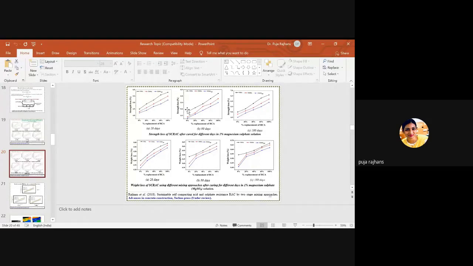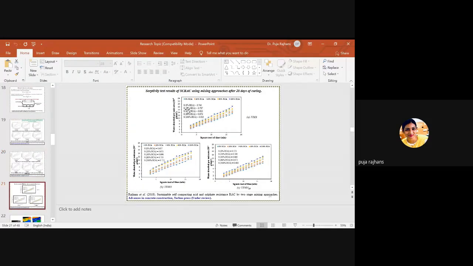What is the weight loss in both the cases? If we have a water cured cube, what is the weight after 28 days of curing? And after 28 days of curing in acid, what is the weight of the cube? So this is the comparison of weight loss between water cured sample and acid cured sample.